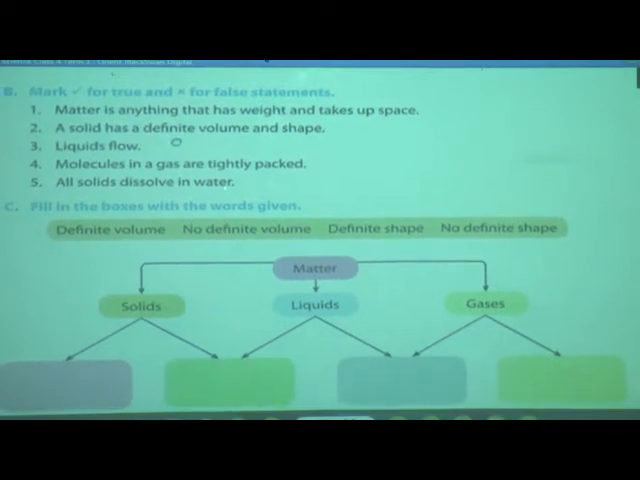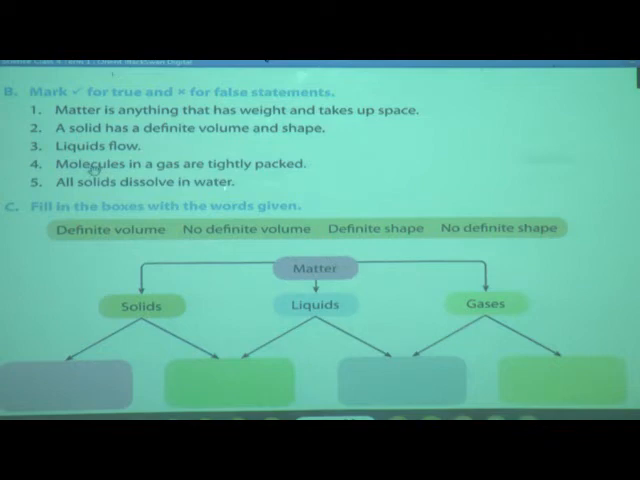Now we will move to the next statement. A solid has definite volume and shape. Yes, we learned that a solid has definite volume and shape. So we have to put a tick here again. Now the next statement is liquids flow. We learned in the lesson that molecules in liquids are free to move anywhere, whatever space is available for them. So that's why liquids flow. It is a true statement, so you have to put a tick here.